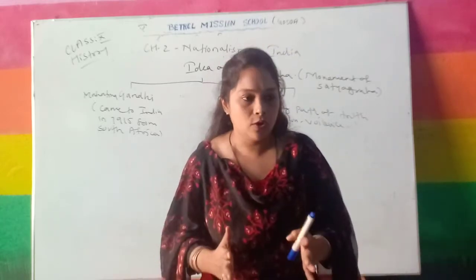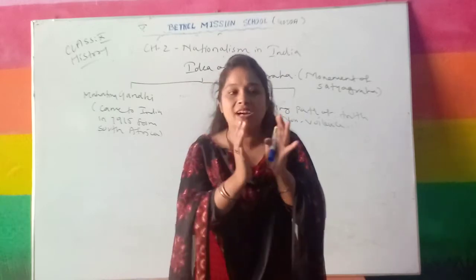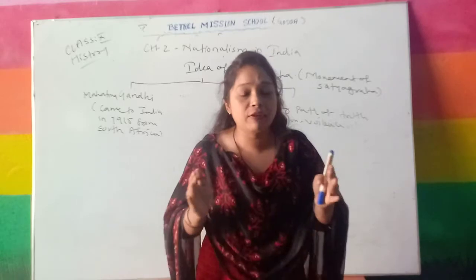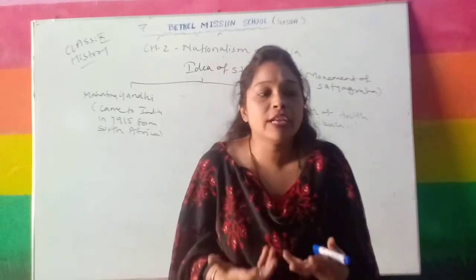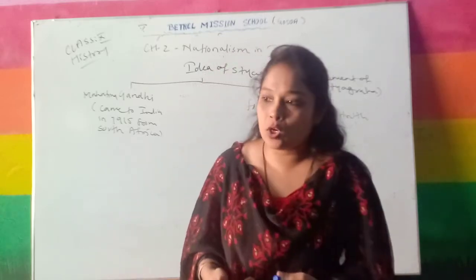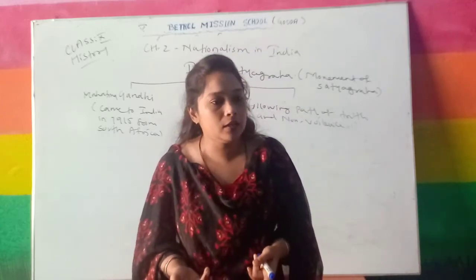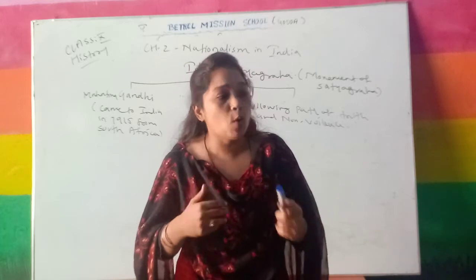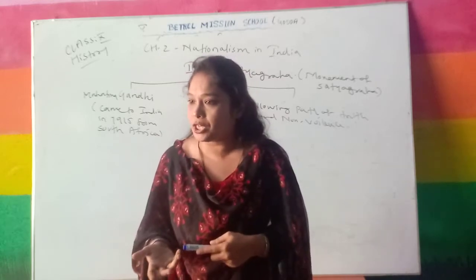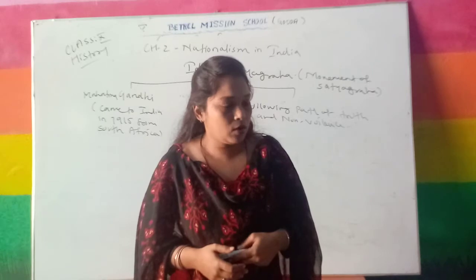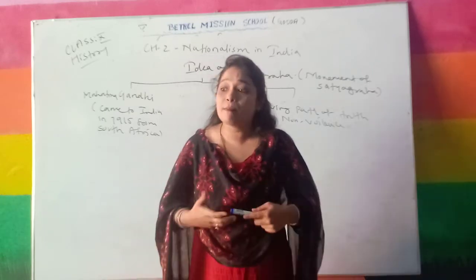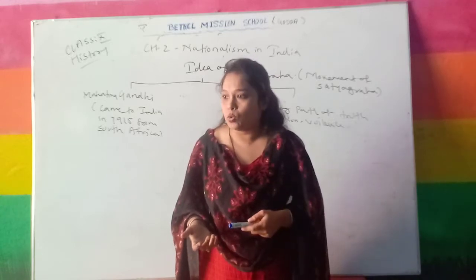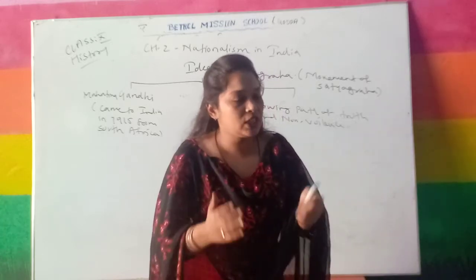In these 3 years, Gandhiji tried to spread the idea of Satyagraha all over India. First Gandhiji took up the cause of villages and the different farmers who were suffering the most. Because as we all know, India is an agricultural country, yes or no? More than 75% of our population depends upon agricultural activity. As an agrarian country, farmers are more in India, and agricultural activities were more in India at that time also.